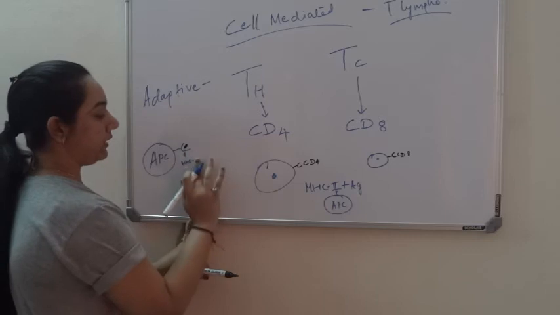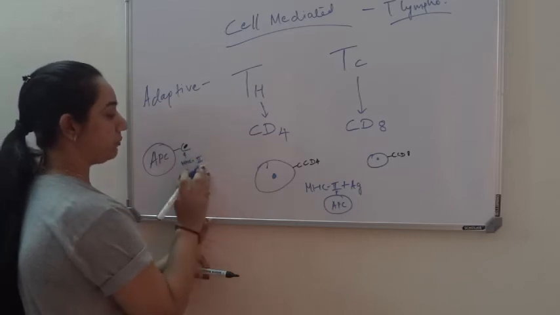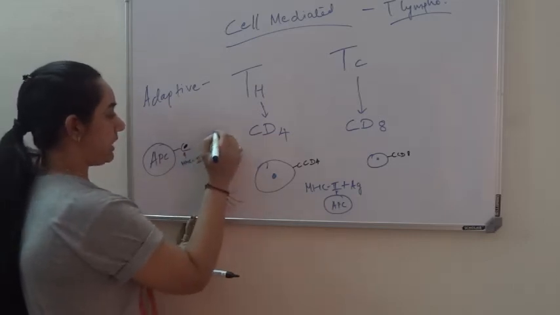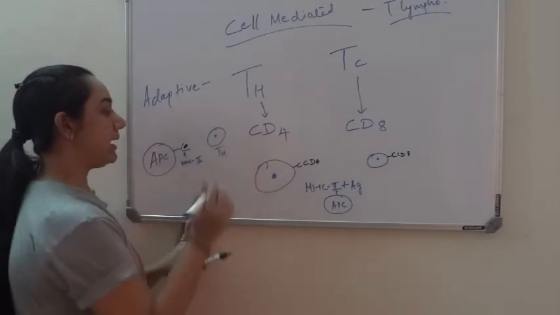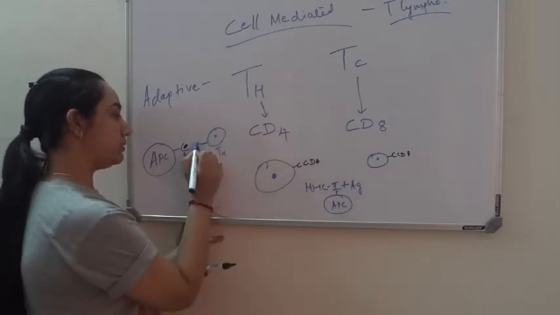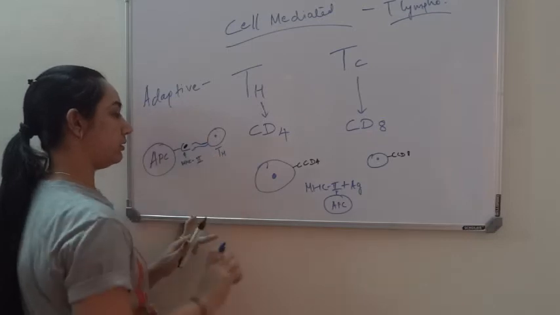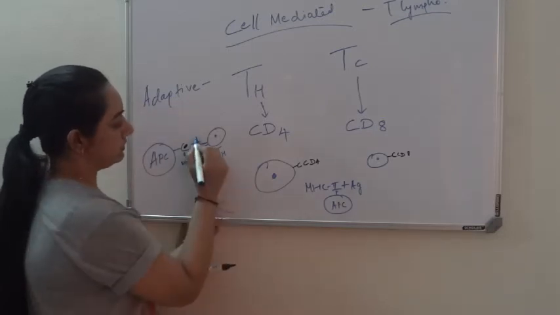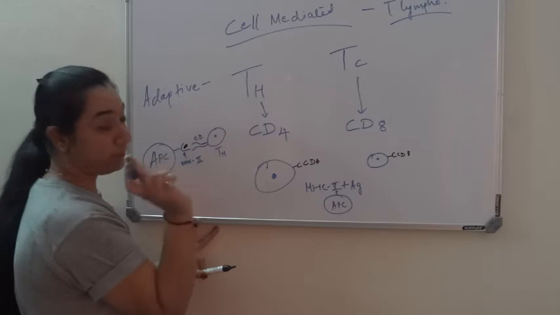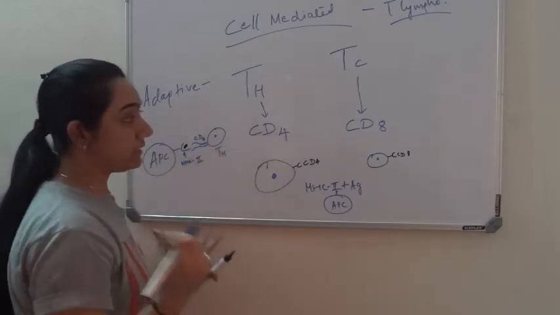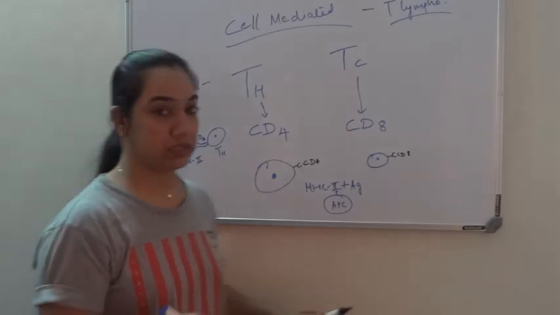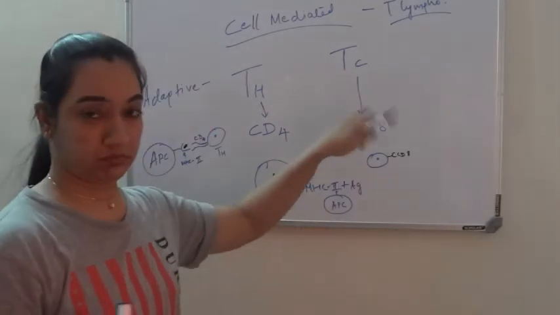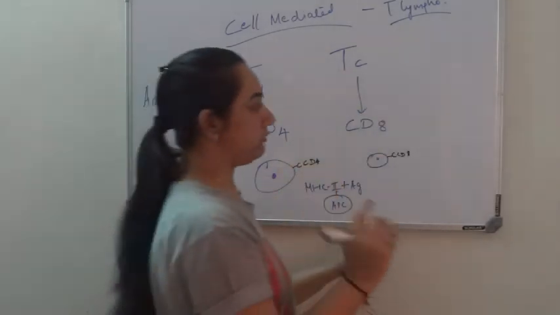That would be recognized by T helper cell, which has CD8 on its surface. Sorry, which has CD4 on its surface. See, I get confused between CD4 and CD8. So I have found an easier way to remember this. Before I tell you more in detail, let me just tell you this before I forget.